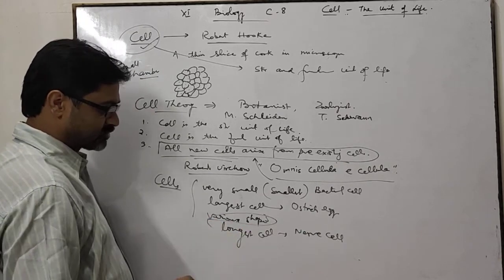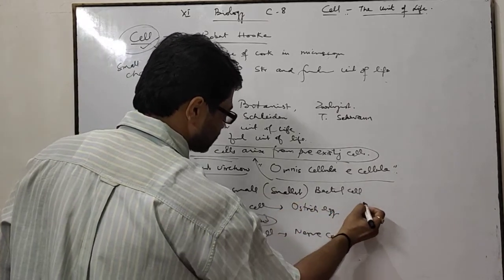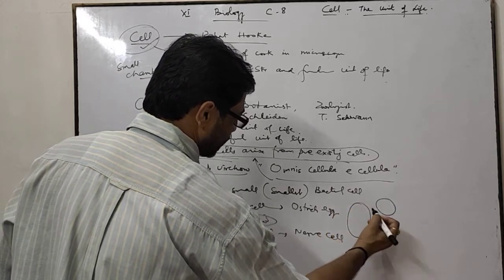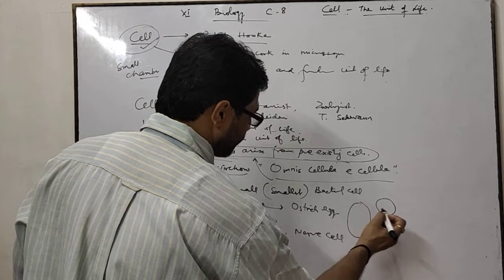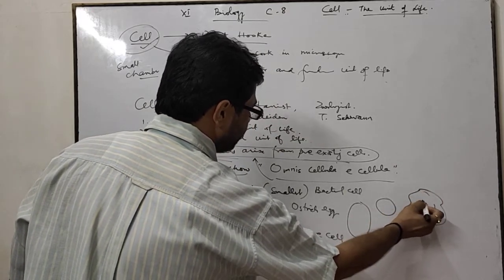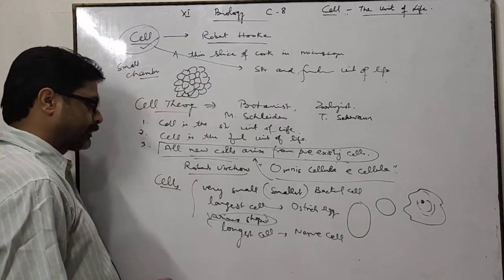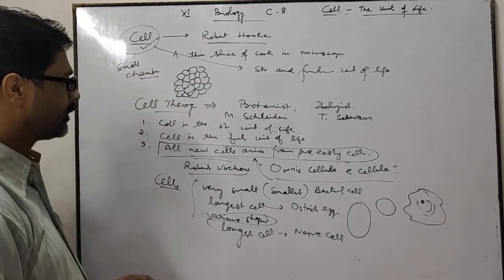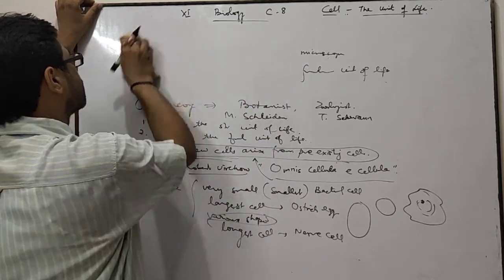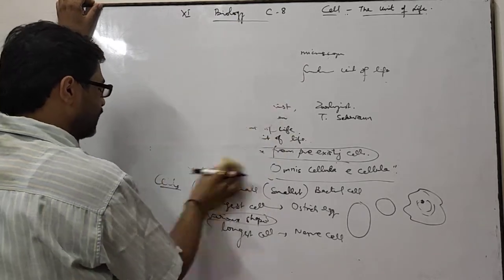Cells have various shapes. Some of the cells are spherical, oval, irregular in shape like amoeba, and so on. Various types of cells are present. Now come to organisms related to cells.